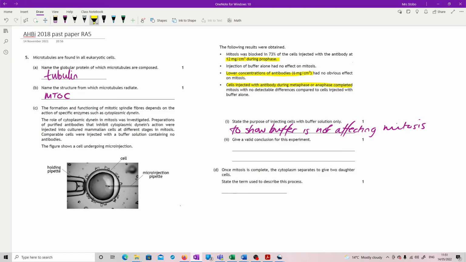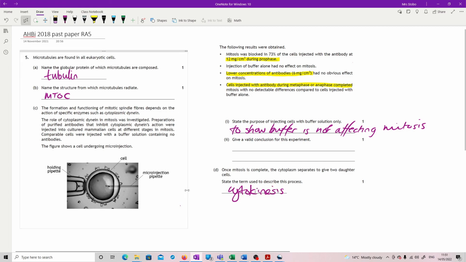That's it. Okay. Once mitosis is completed, the cytoplasm separates to give two daughter cells. State the term used to describe this process. Well, again, that one's a bit of a gift. Okay, cytokinesis, as in splitting the cell. And that's the whole question. Done.